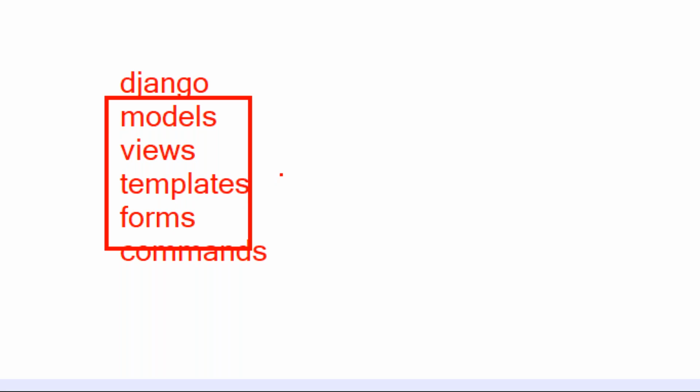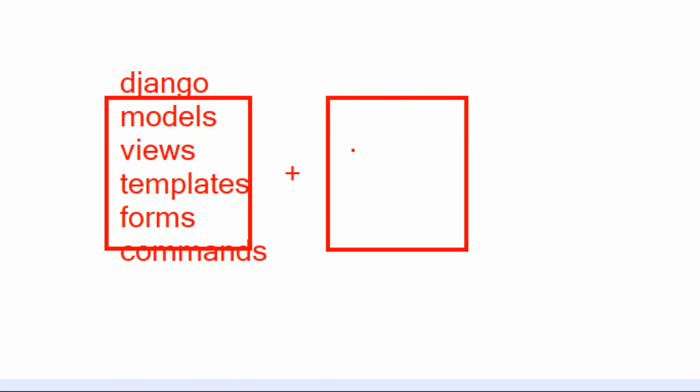Now this is a REST API. REST API is an extension concept of Django. Means the concepts which are available in the Django framework are available here, plus some extra concepts. So some new modules are there, sir. What modules are there?